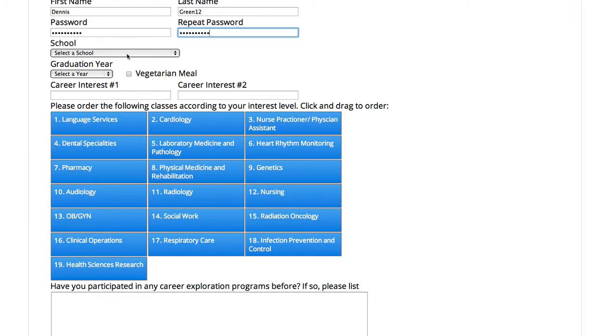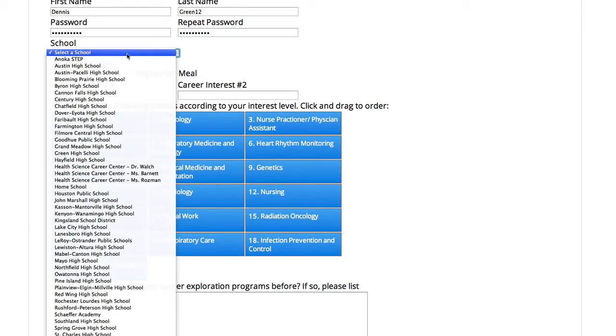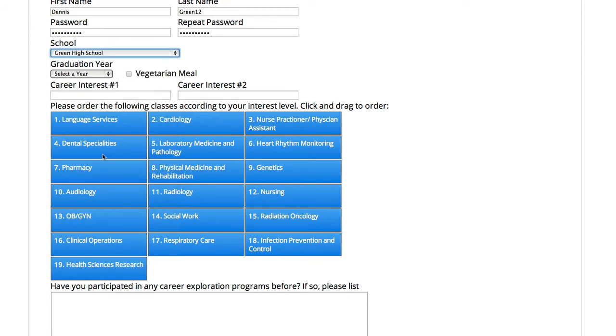Great. Then you'll ask your students to simply select their current high school. Again, if your high school is not listed here, please contact us directly and we'll surely add it. We have a little test school we call Green High School, and that's the one I'm going to choose. That's why I put Green as my username. Then the student would select their year of graduation, if they're a junior or senior, and whether they need a vegetarian meal. I'm going to have my career choices as dental and nursing.